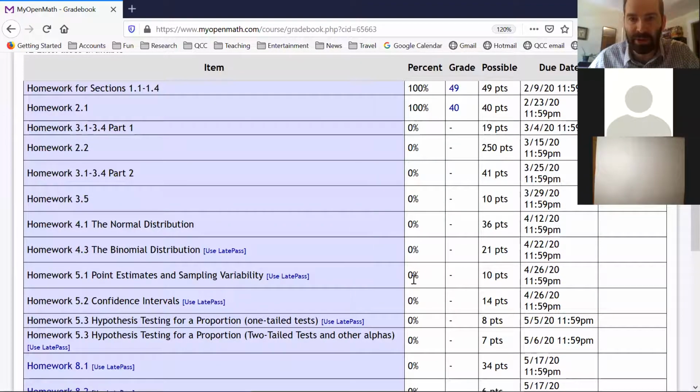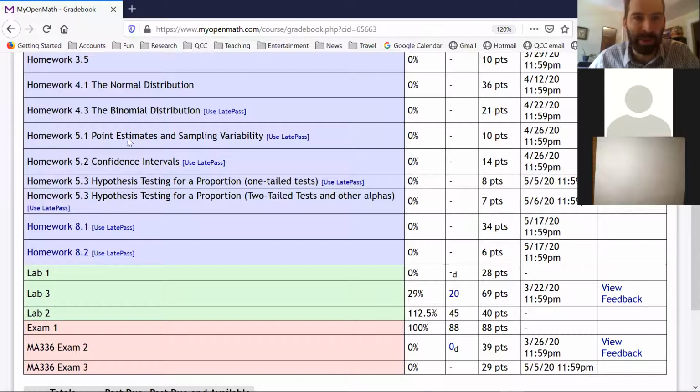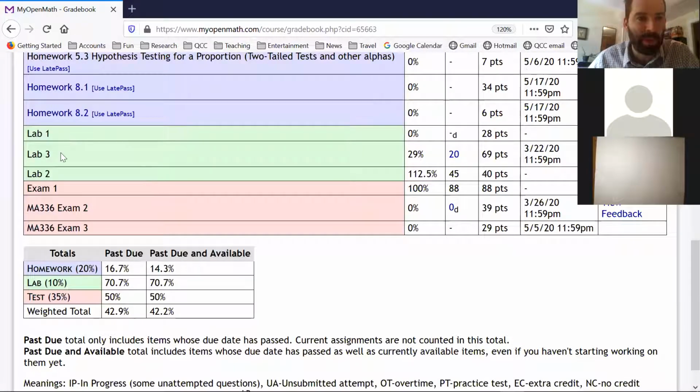Okay, so you've got your grades here. This fake student, I only completed the first couple, and the rest, not so much. We have our labs in here, so you've got the lab grades. I guess I got 3 lab grades in here. I mistakenly said only 2 before. We've got the 3 in here.